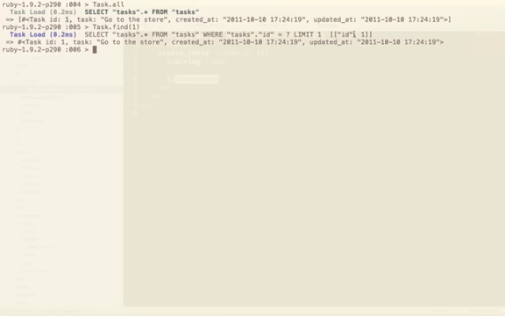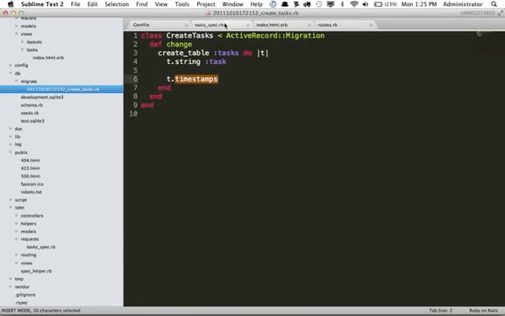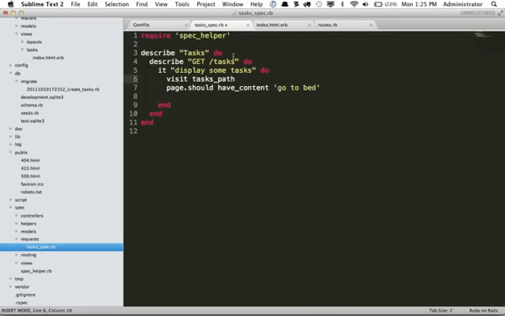So this isn't specifically an Active Record tutorial, so I think that's enough to know how to do task.all and task.find and task.create. So I'm going to exit out of here by typing Control D, and let's get back to our testing. So back within tasks_rspec, I want to create some sample data because remember, when you're testing, it's going to use a different database than your production or your development database.